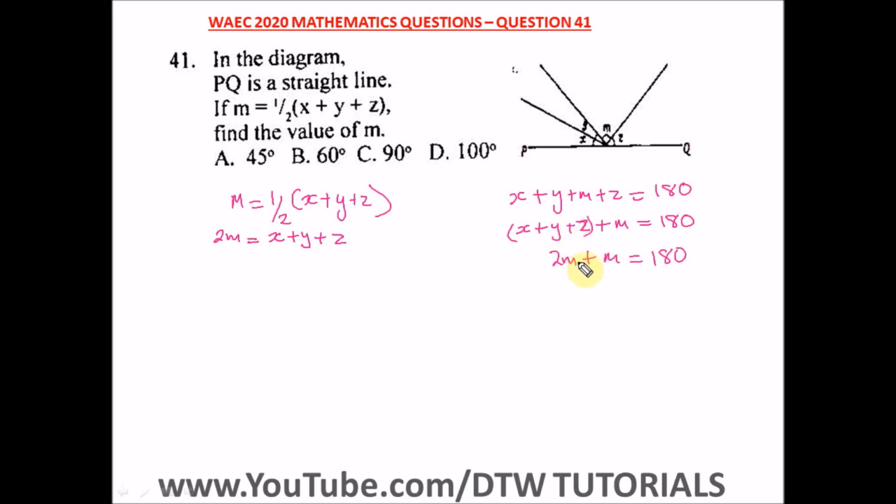So we have 2m plus m is equal to 180, and 2m plus m gives 3m equal to 180. To get m, we divide both sides by 3. This will cancel out, and m will be equal to 60 degrees. So this is our answer, and our right option here is option B.